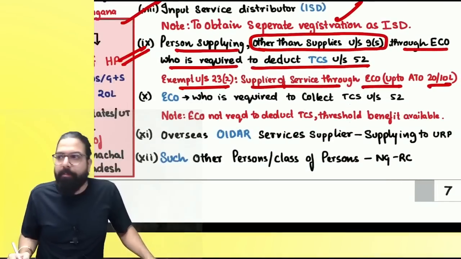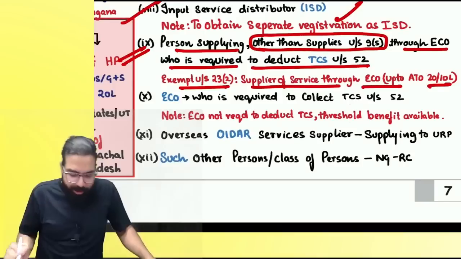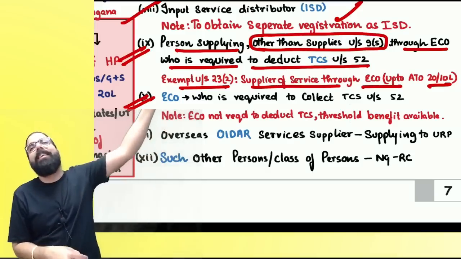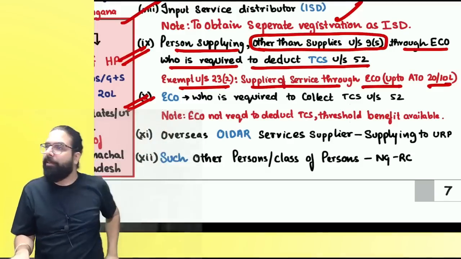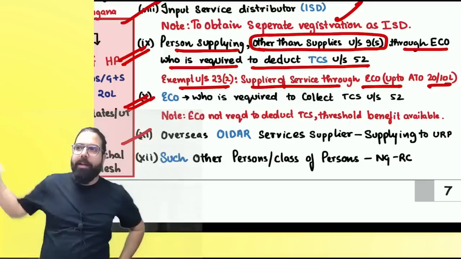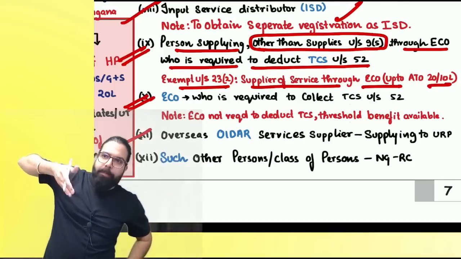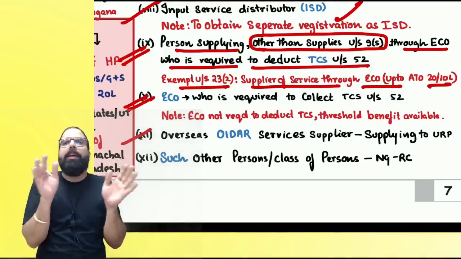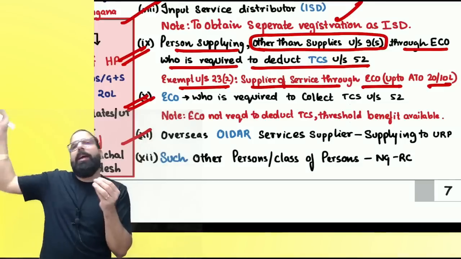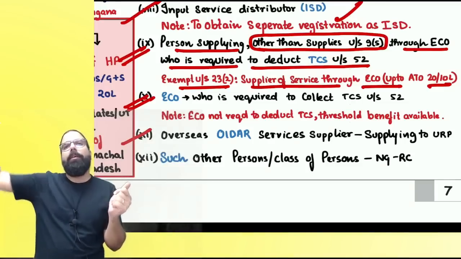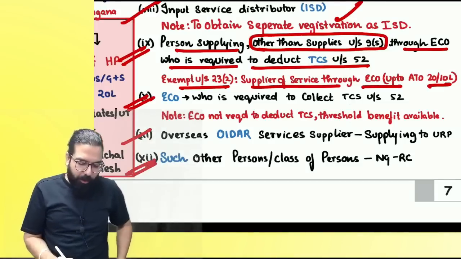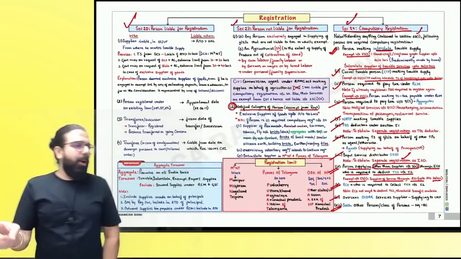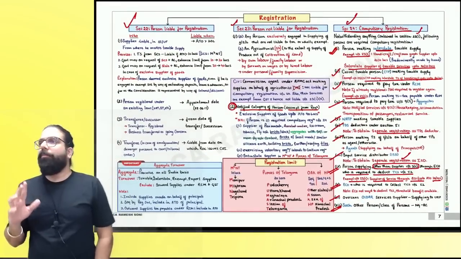The next one over here is person supplying goods through e-commerce. The next is e-commerce operator. If an e-commerce operator, a TCS collector, also has to take compulsory registration. OIDR giving services to whom? Unregistered. If he gives to a registered person, the recipient will pay the GST under RCM. If he gives to an unregistered person, he will collect and pay. How will he collect and pay? Compulsory registration. And then such other person notified by government on recommendation of council. Are we all 100% clear? Can I go ahead, everyone?